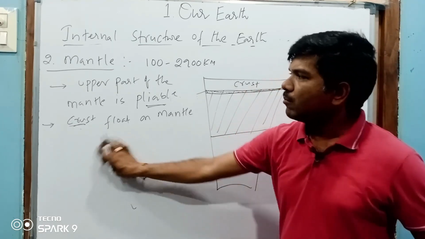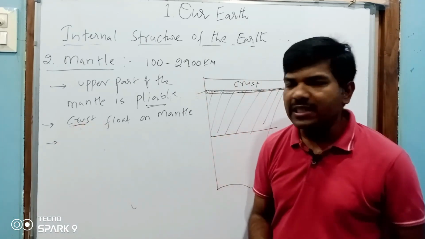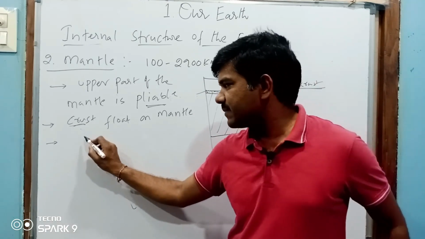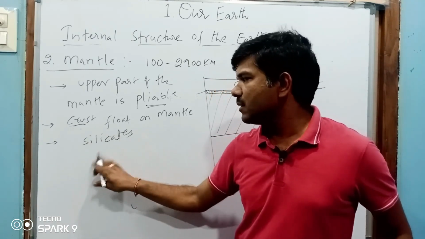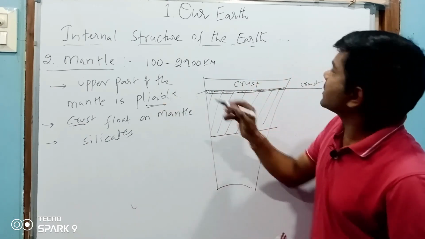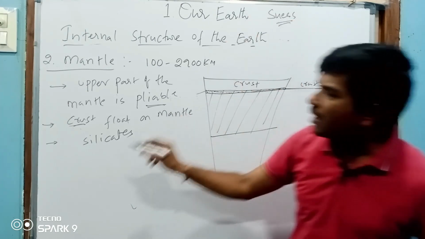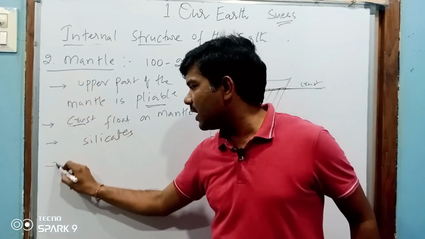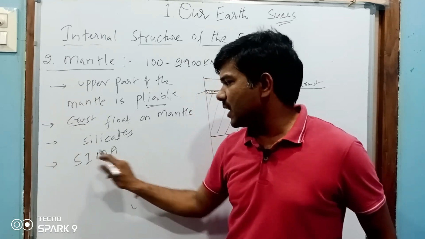Next, most of the mantle consists of silicates. Suess, an Austrian geologist, called the mantle Sima.